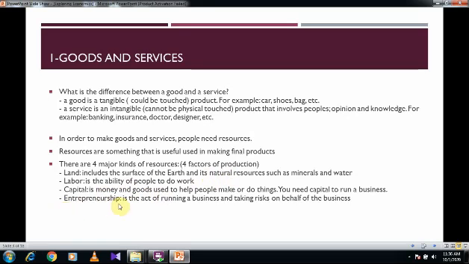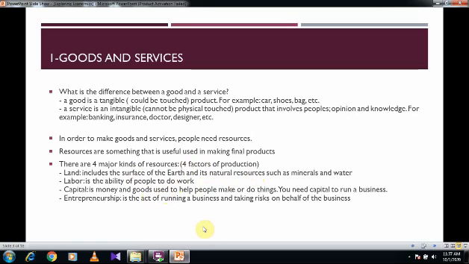Finally, entrepreneurship. This is a skill. It's the act of running a business and taking risks on behalf of the business. You can have money, enough money to buy the place, to buy the machinery, to afford to get the resources and afford to pay the people, but you might not have the skill of running the business.